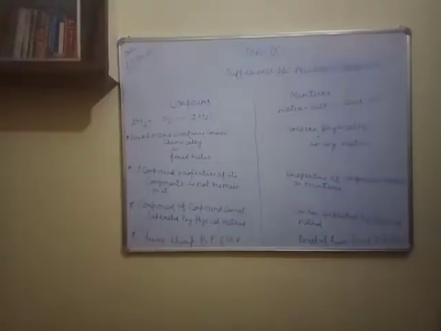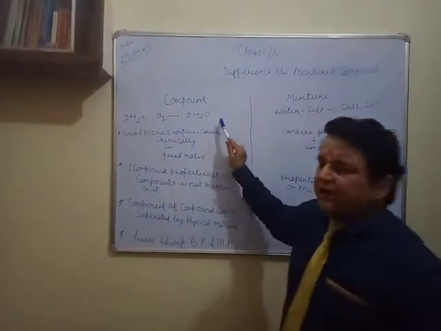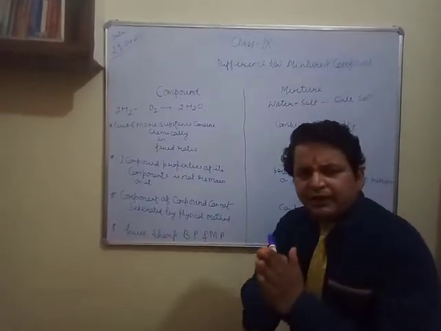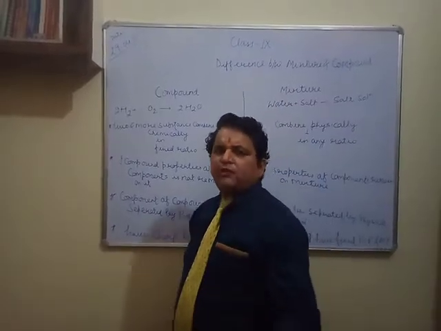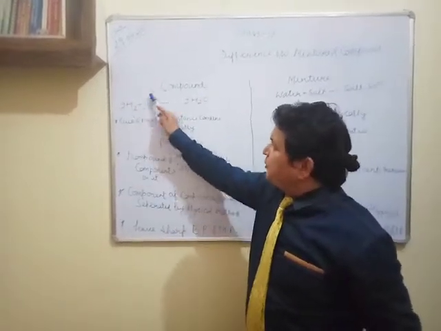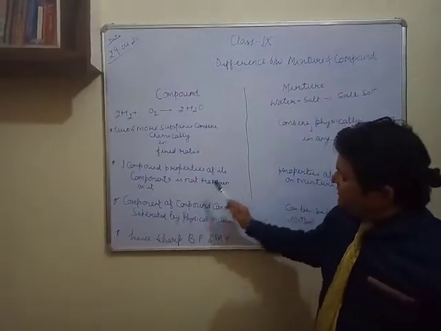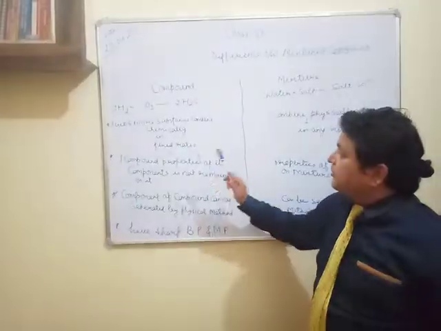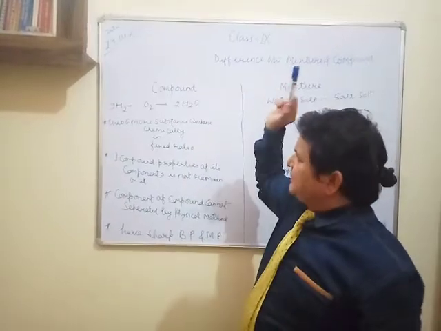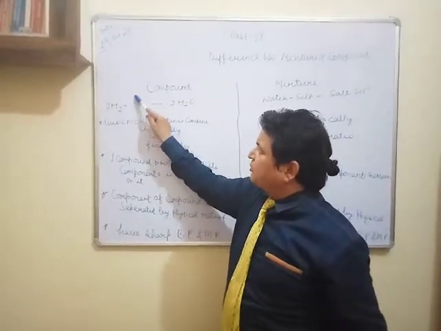Another most important part is that in water you can see that the properties of hydrogen and oxygen will not be there, because the definition of a compound itself tells that whenever two or more components combine together chemically in a fixed ratio and form a new substance with new properties, the properties of its components will not be there in the compound. In water or any compound that is formed, the properties of its components will not be there. Just like in water, the properties of hydrogen and oxygen will not be there.